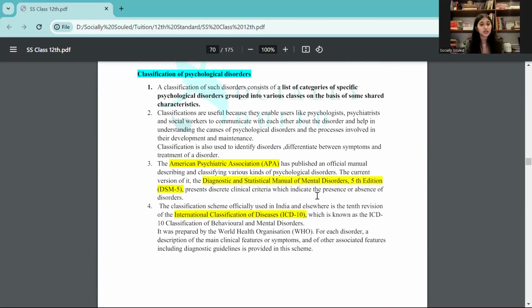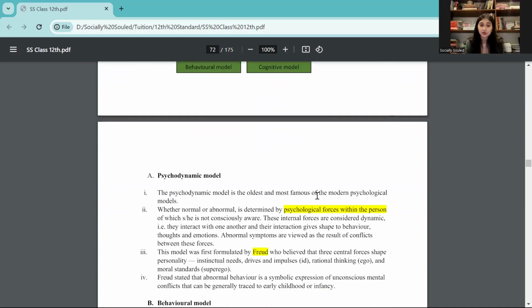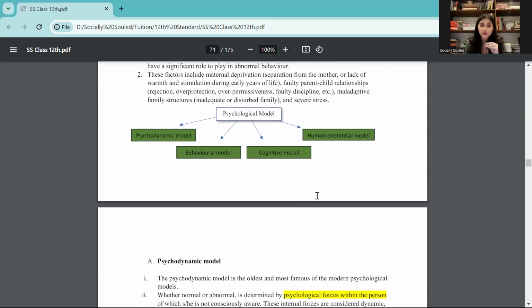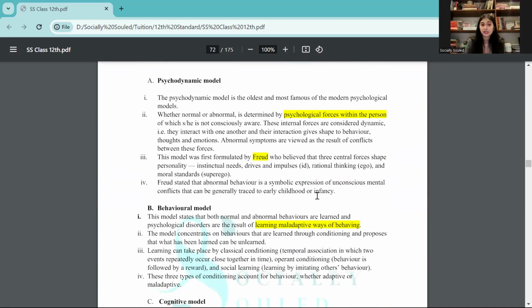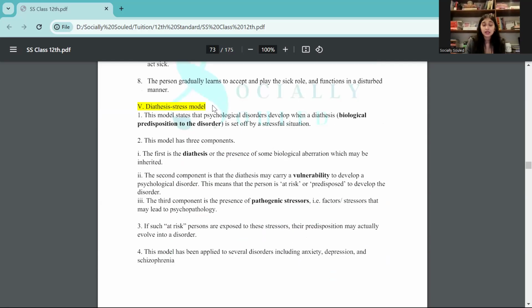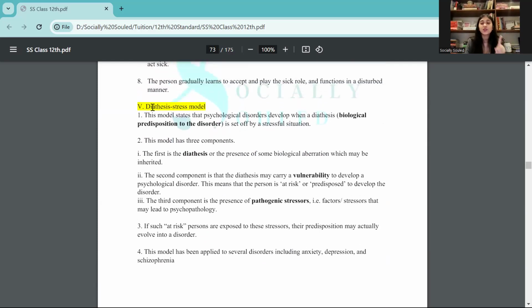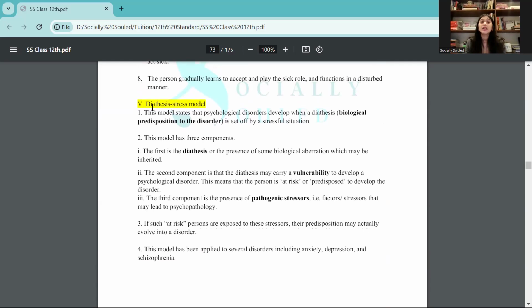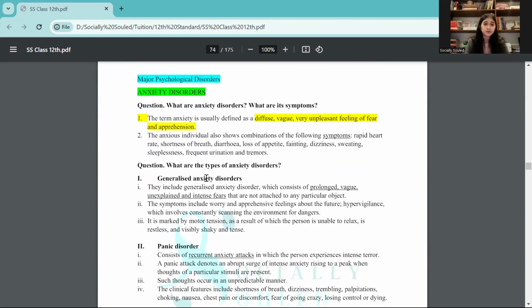Then it comes to classification of psychological disorders. So one classification is the DSM, the other one is the ICD. Right? Then come the factors which underlie abnormal behavior: biological factors, genetic factors, psychosocial factors. Then under psychosocial factors itself, you have different models: psychodynamic, behavioral, cognitive, humanistic-existential. So you need to know what each of these models means. The diathesis-stress model is very, very important here. Similar to how you have the GAS model, general adaptation syndrome, in chapter 3, the diathesis-stress model is very important for chapter 4, that is the current model, right?